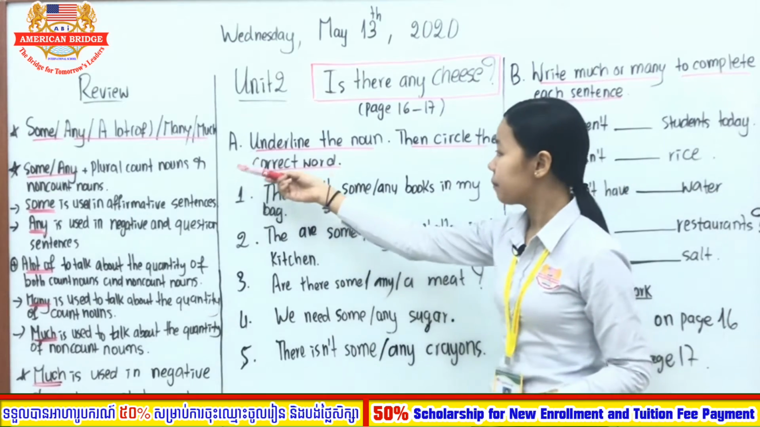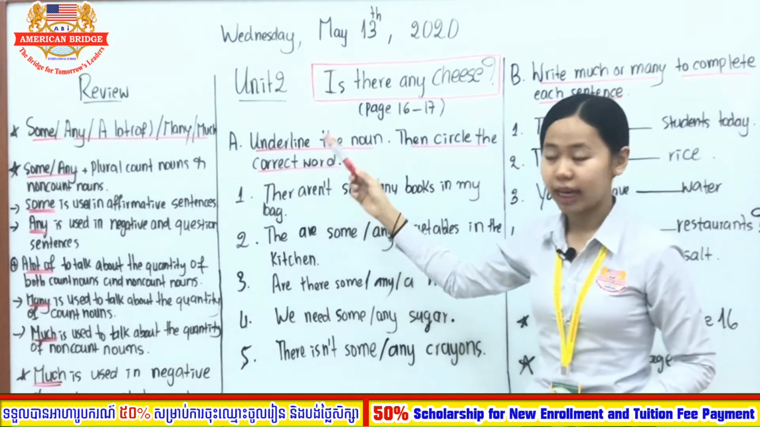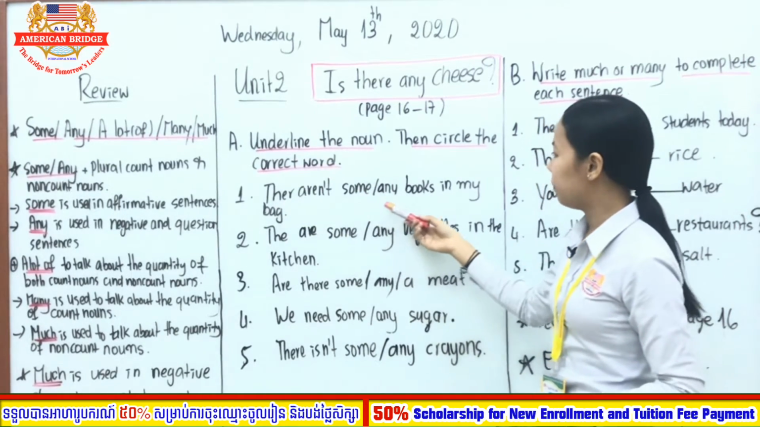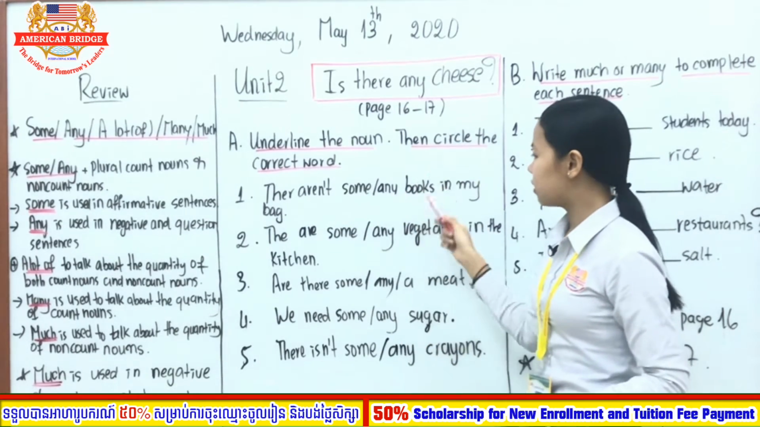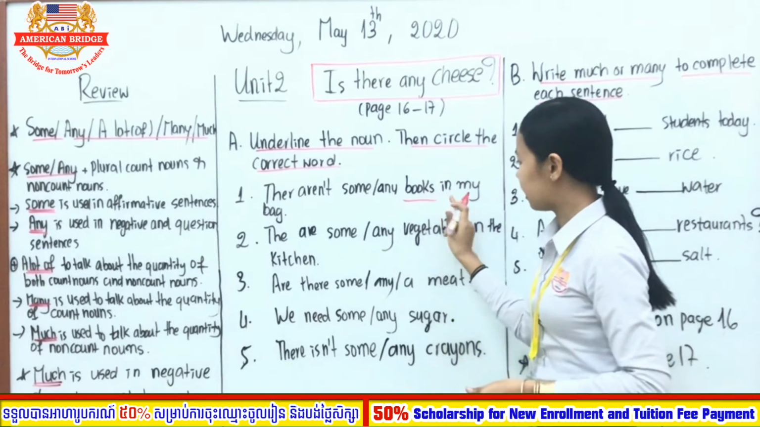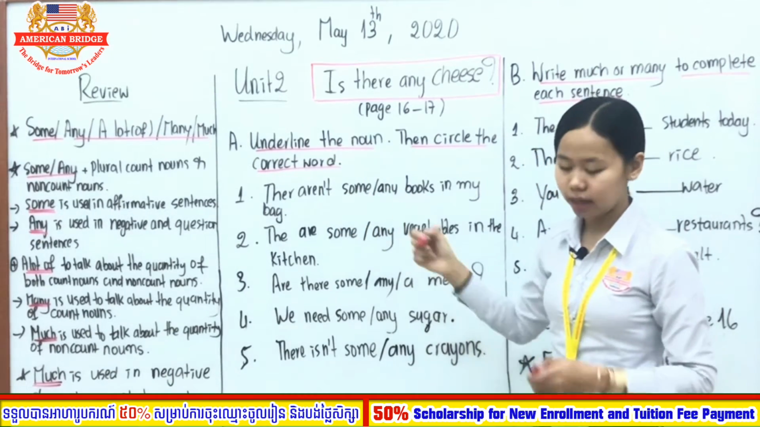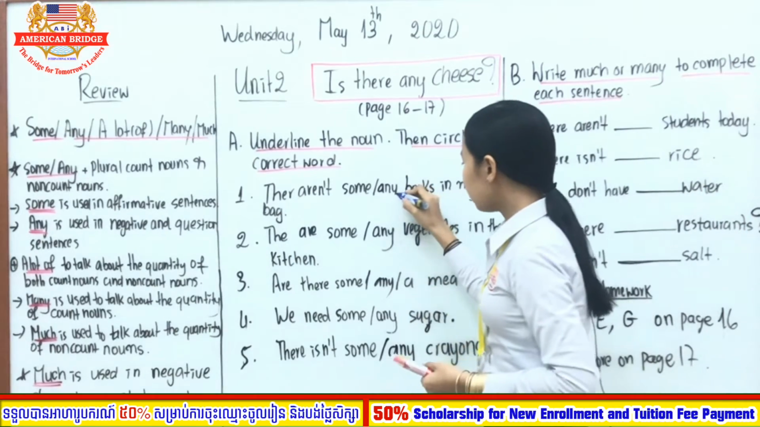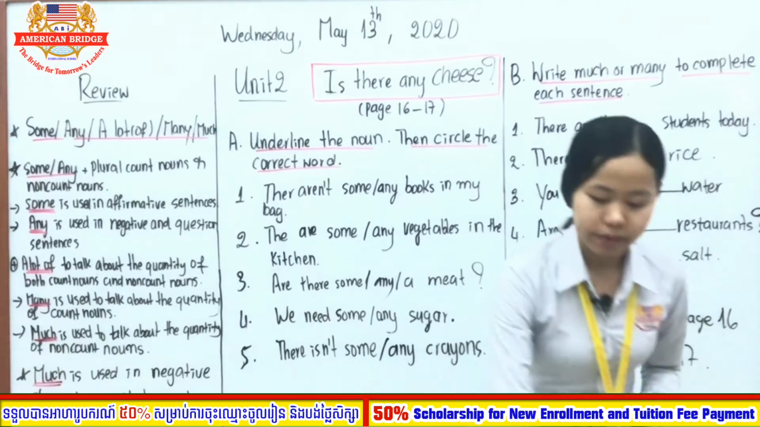So section A, underline the noun, then circle the correct word. For example, in the sentence, "There aren't some, any books in my bag," you need to find the noun. So books is the noun, you need to underline it, and then you need to choose the correct word, some or any, whether you use some or any in the sentence. Now teachers, read for all of you.